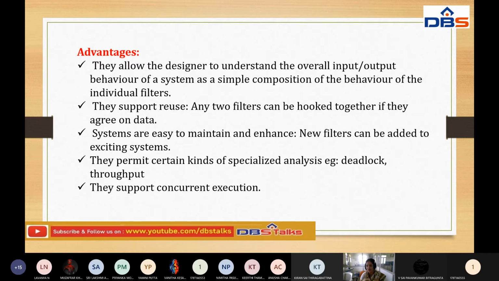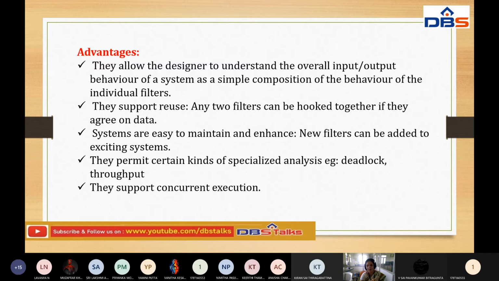Every architecture has its own life cycle, as we already discussed. Sometimes in some phases the process is going to be dead, and that is called deadlock. So the analysis is mainly on deadlock and also throughput. Throughput means how many processes we execute in a particular period of time. These things are mainly concentrated on by this particular architectural style.